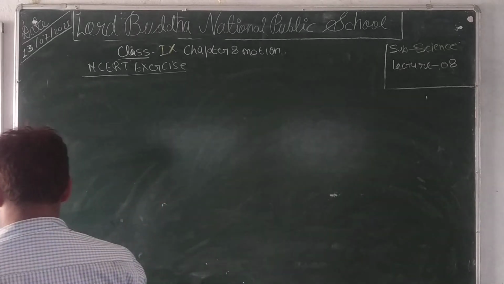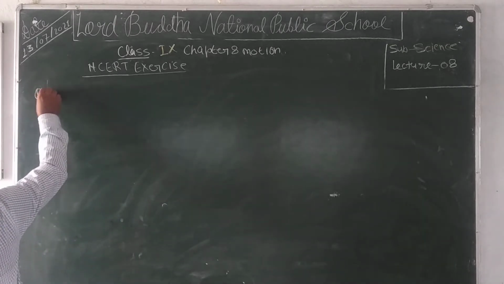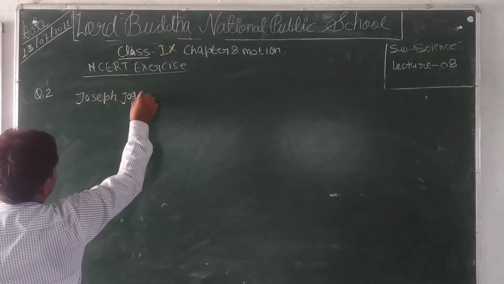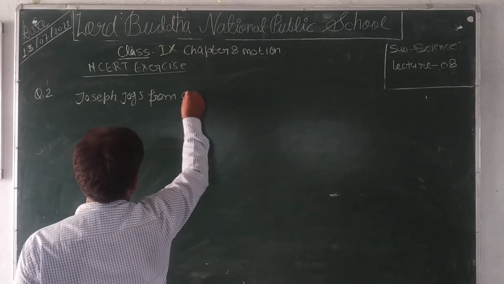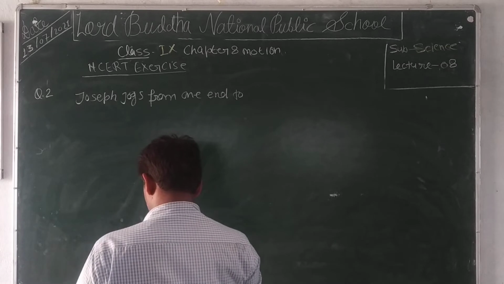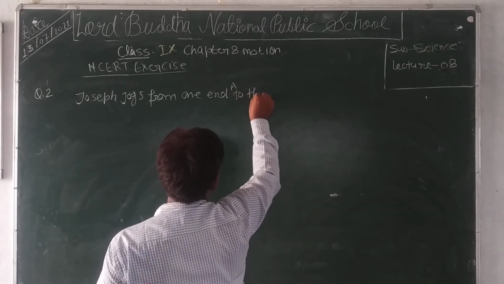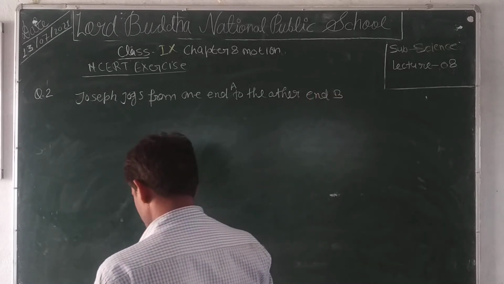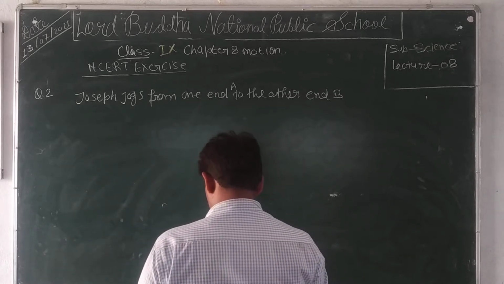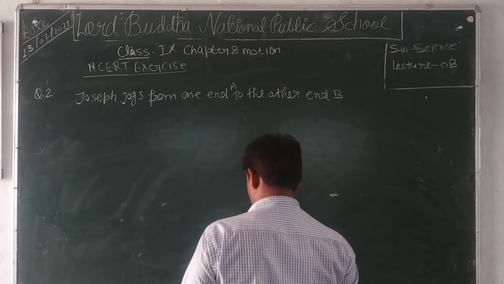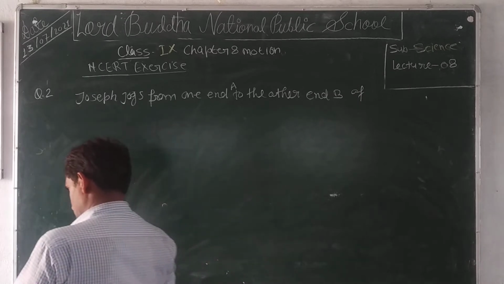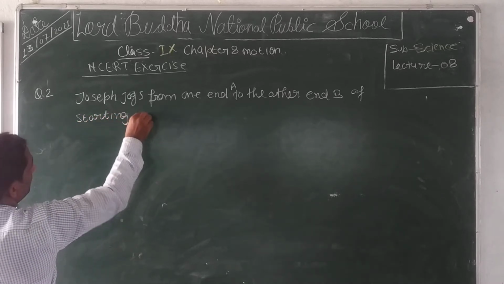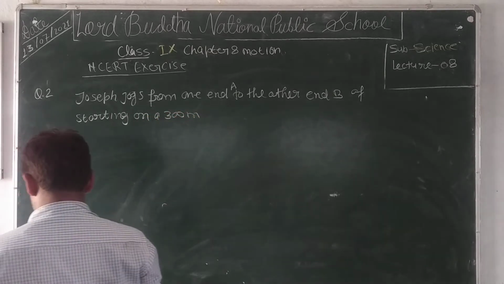Question 2. Joseph jogs from one end A to the other end B of a straight 300 meter road